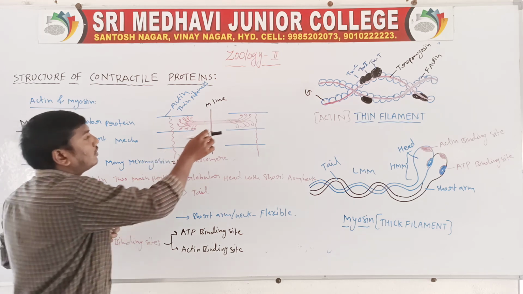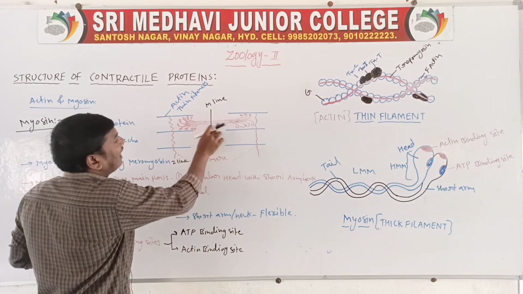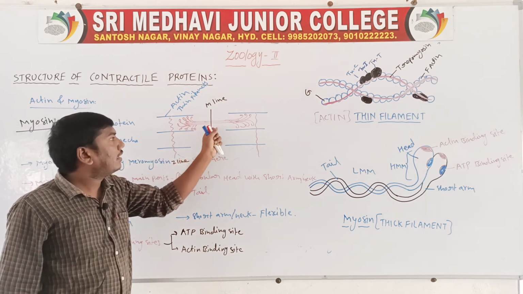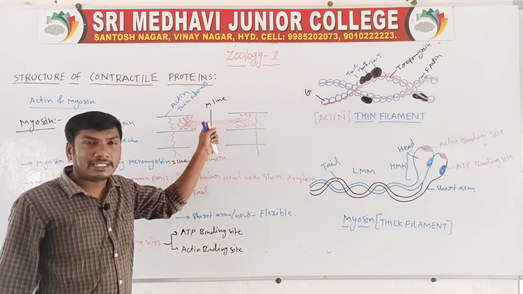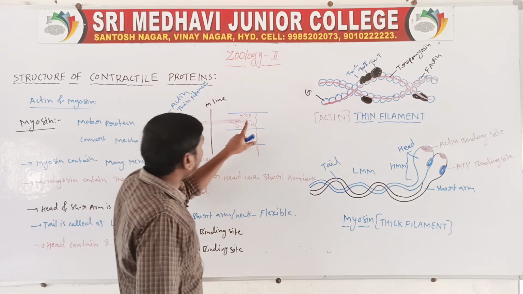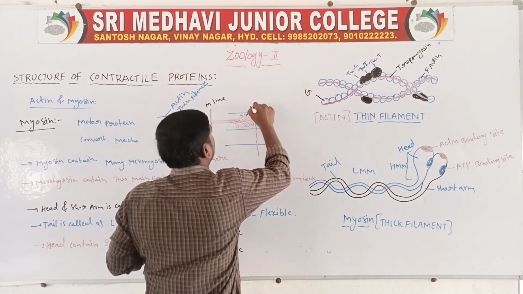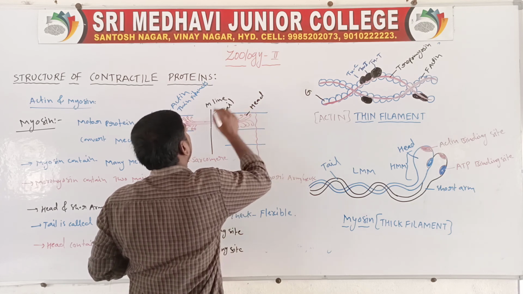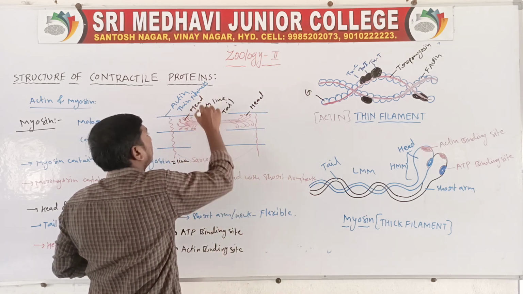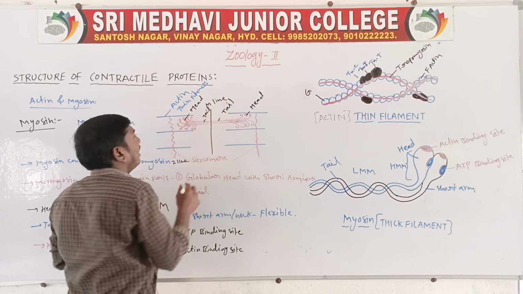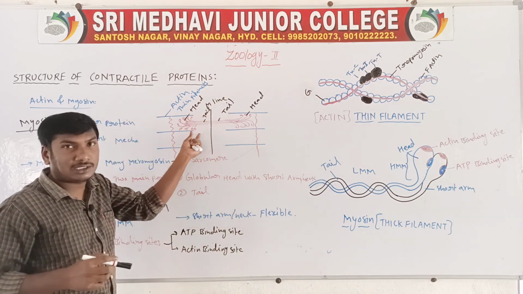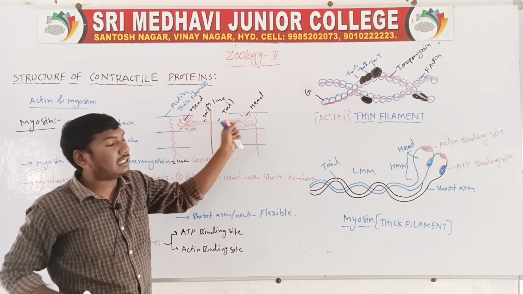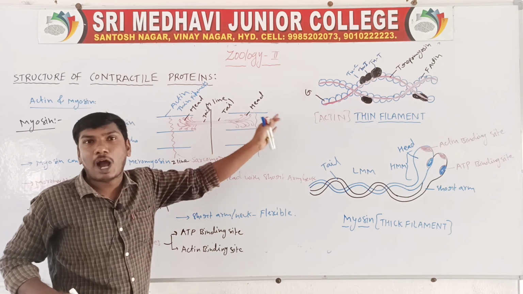All the myosin tails are present on the M line side. These are the tail regions, and these are the heads. So 50% of the myosin is present on one Z line, and the other 50% is present on the opposite Z line.